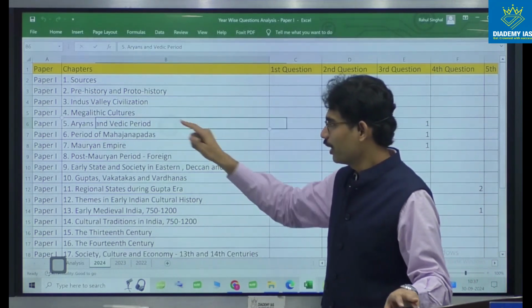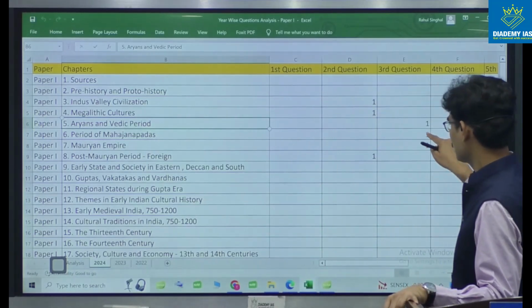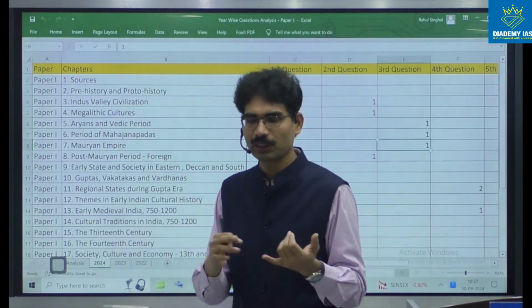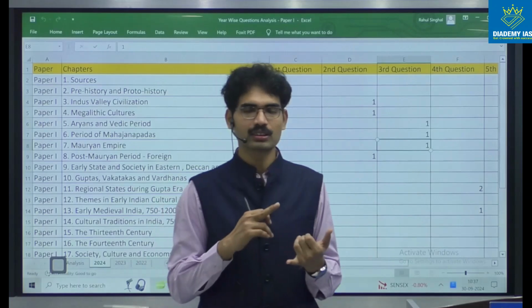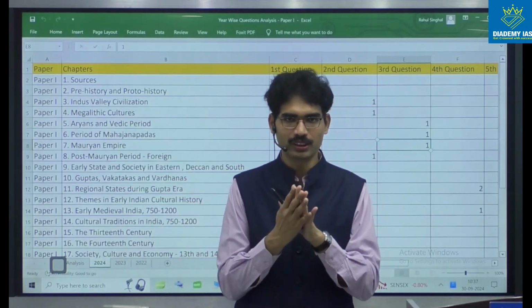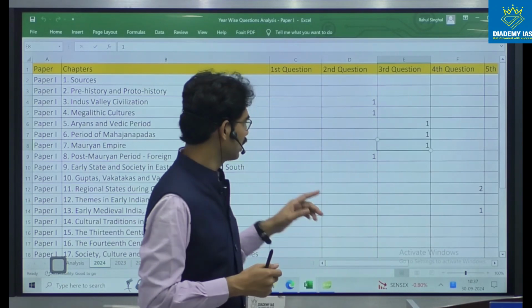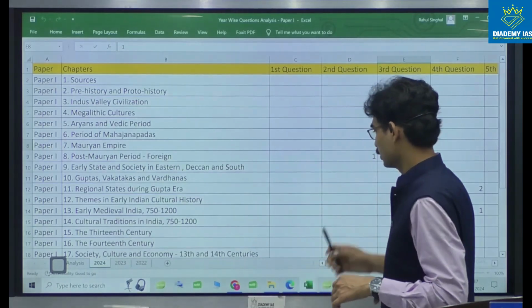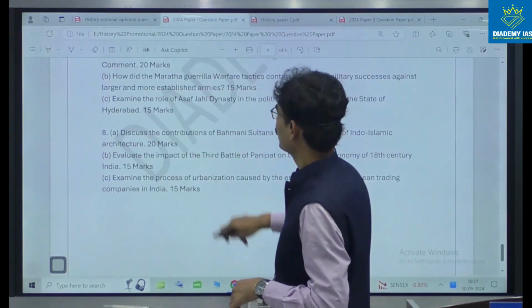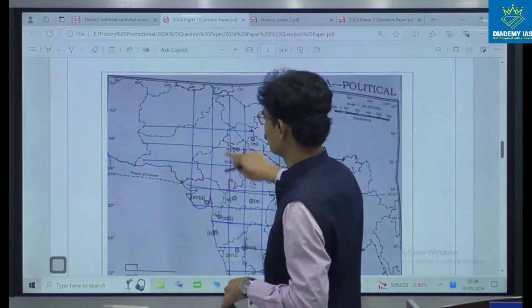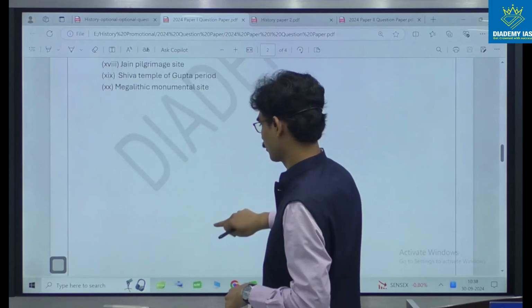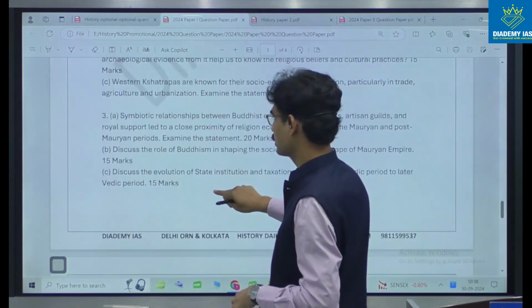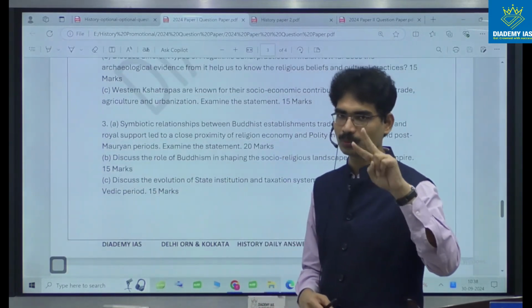Third question: Vedic, Mahajanapadas and Mauryan. So this is the combination. Suppose you are very comfortable in Aryans, Mahajanapadas and Mauryans, these 3 units, then there is a chance that you will write. When it comes to 3A, if you observe the third question, 2 questions relate to Buddhism only.